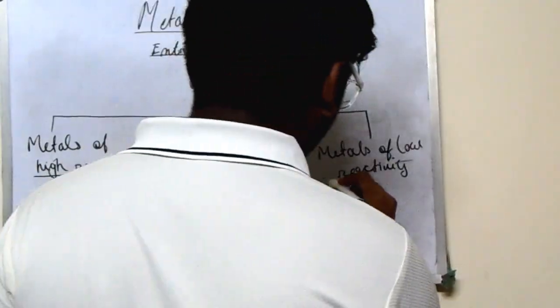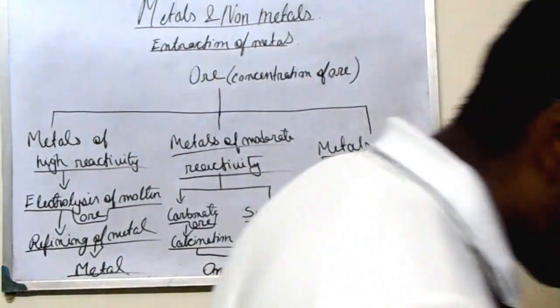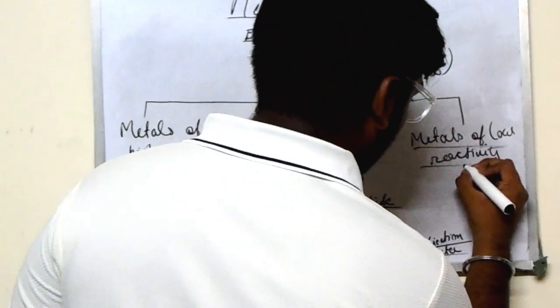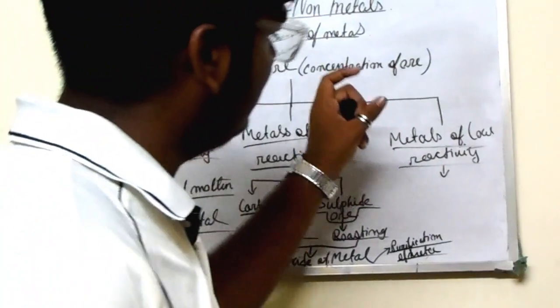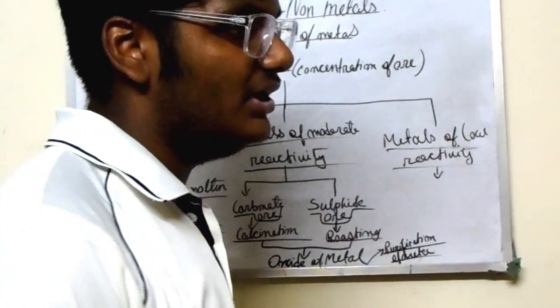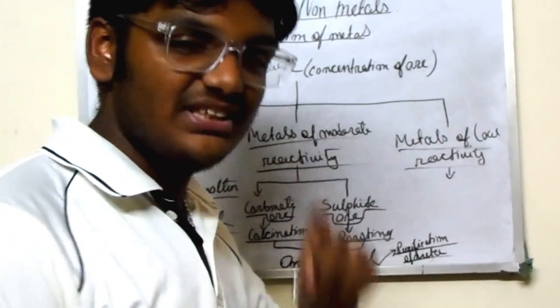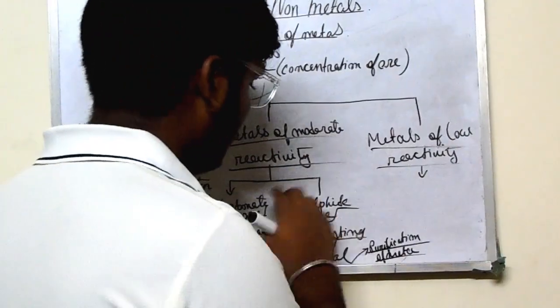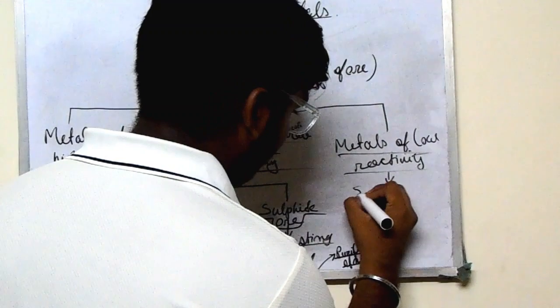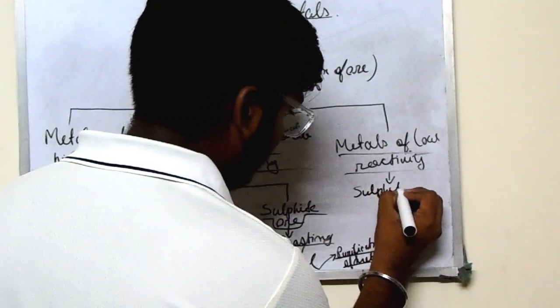And metals of low reactivity, sulfide ore. One thing to be noted is that in the case of metals of low reactivity, only the sulfide ores are present, that is in their ore only sulfide is present.